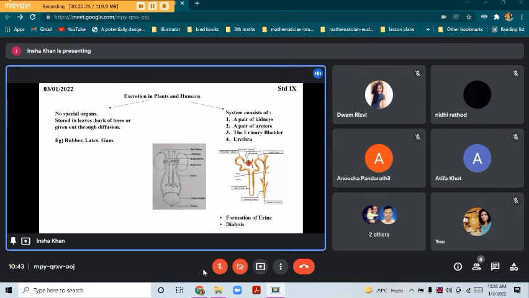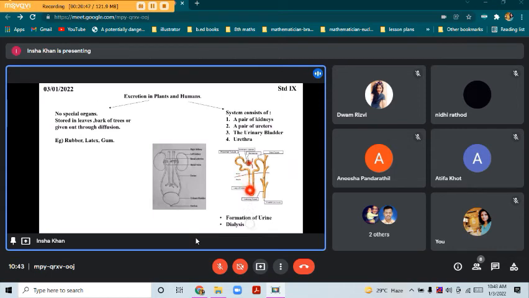Besides this, we learned the structure of nephron, the Malpighian body, that is glomerulus and Bowman's capsule. This together forms the Malpighian body. Here we have the neck. From there we have this U-shaped structure, the proximal tubule in the cortex.